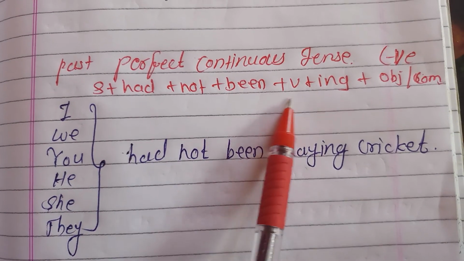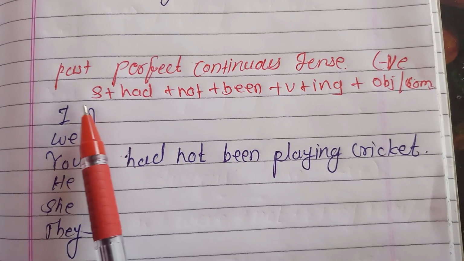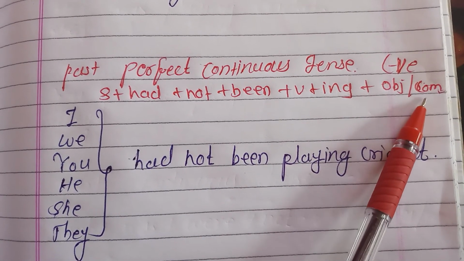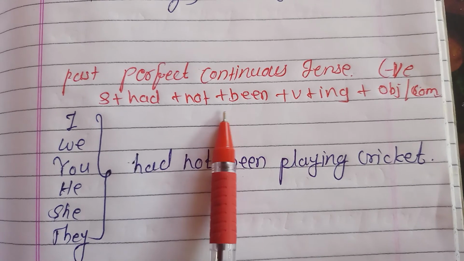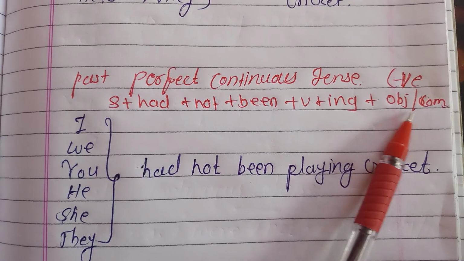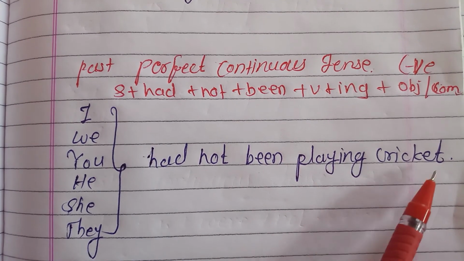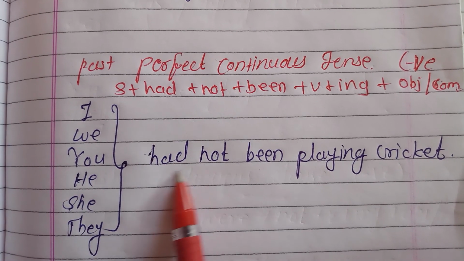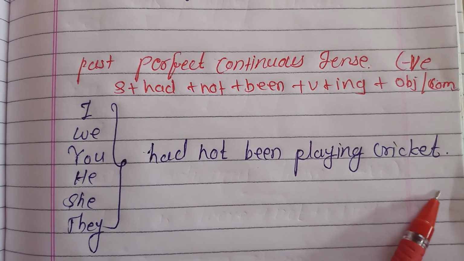Now let's see the past perfect continuous tense with negative structure. The structure is given here: subject plus had plus not plus been plus V plus ing plus object or a complement. Here we use had not, or you can use hadn't also, then been, and add ing to the main verb, followed by the object or a complement. Here all the subjects are given. I had not been playing cricket. We had not been playing cricket. You had not been playing cricket. He had not been playing cricket. She had not been playing cricket, and they had not been playing cricket.